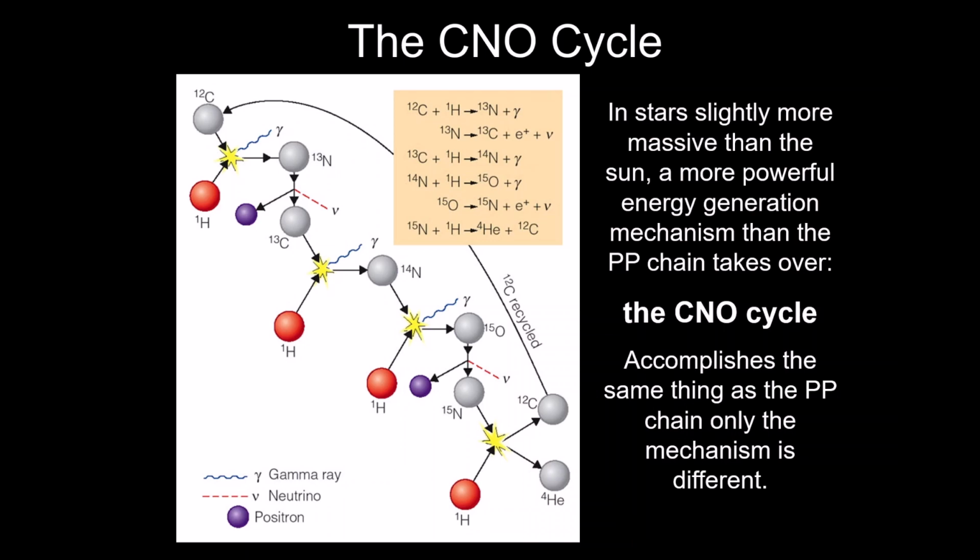What about the Coulomb barrier here? What are we trying to do? Trying to take a proton and smash it together with a carbon nucleus. That's 6 protons. That's a much larger Coulomb barrier than 1 in 1. This is 1 in 6. Now, carbon's a bigger target. It's a bit easier to hit a carbon atom, but you still have to overcome this 1 to 6 Coulomb barrier. So that's why it's really hard for the sun to do this, because you need even higher temperatures to get this to go. The sun struggles to do this efficiently. More massive stars, like I say, can do this.